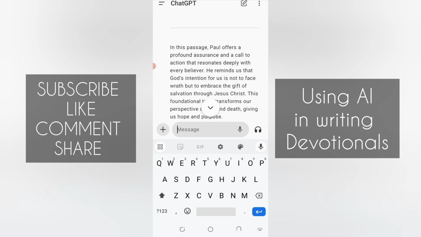Now when you put this here, AI is going to look at what you have put there and make the necessary corrections to the grammatical errors and all those things. Then you can copy it and put it where you want to put it.